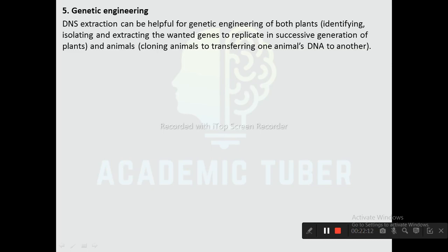Next one is genetic engineering. DNA extraction can be helpful for genetic engineering of both plants and animals. In plants, it is helpful in identifying, isolating, and extracting the wanted genes to replicate in successive generations of plants, whereas in animals, it is used for cloning animals and transferring one animal's DNA to another.